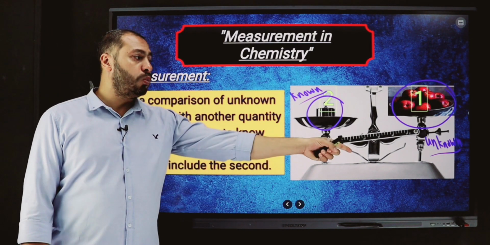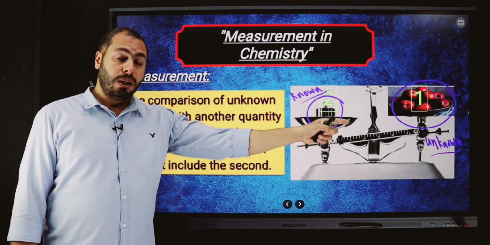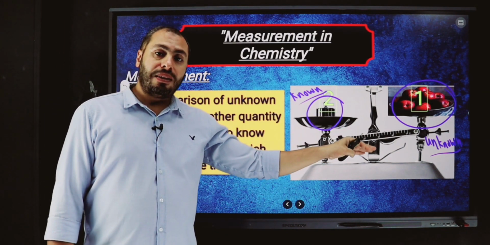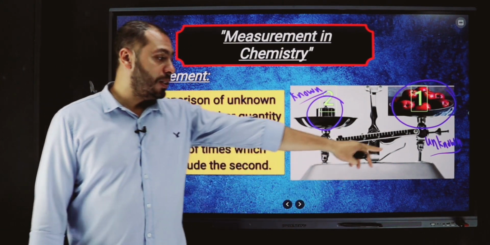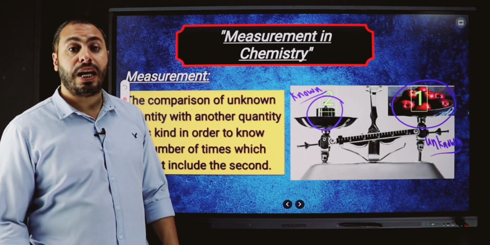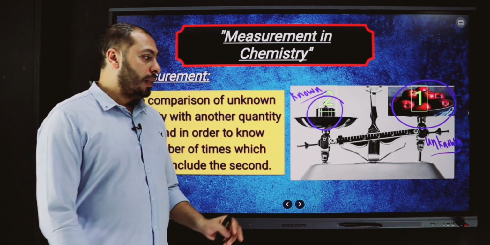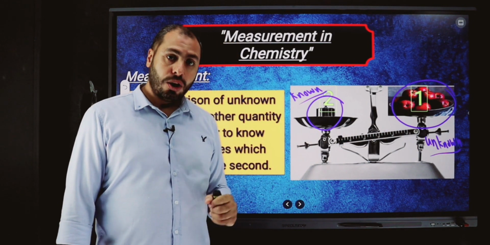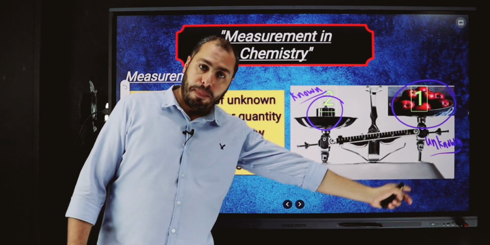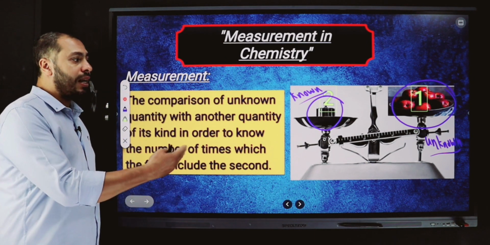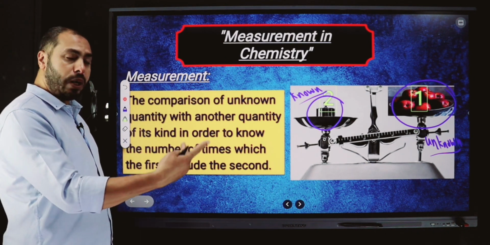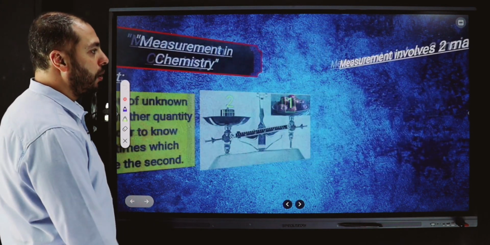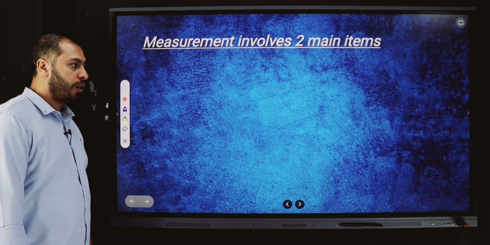So we make a comparison between two substances, between two quantities that have the same measuring unit. One of them is unknown and the second one is known, and we know how many times the first includes the second. So we can measure its mass this way. This is a comparison process between two amounts of substance. This is the meaning of measurement.